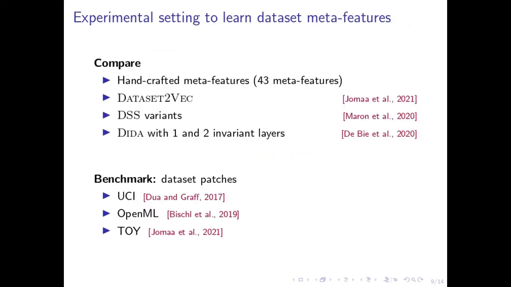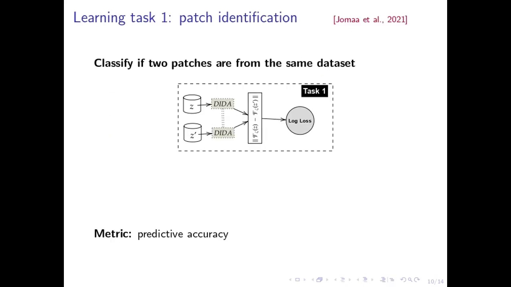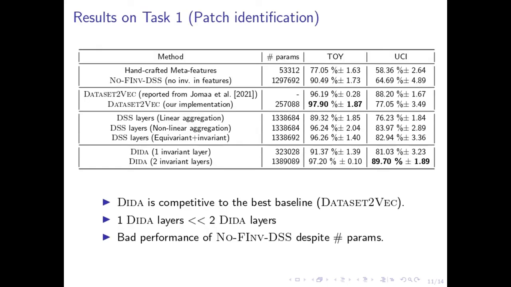As experimental validation, we compare DIDA with other invariant neural network architecture. As a benchmark, we consider patches of dataset which are obtained by randomly subsampling the initial dataset. And finally, two meta-learning tasks are considered. The first is patch identification. The goal is to classify whether two patches are from the same dataset or not. The inputs are two patches and the output is a binary target. The results we have on this task show that DIDA is competitive to the best baseline, dataset2vec.